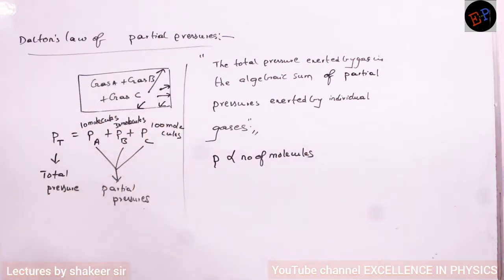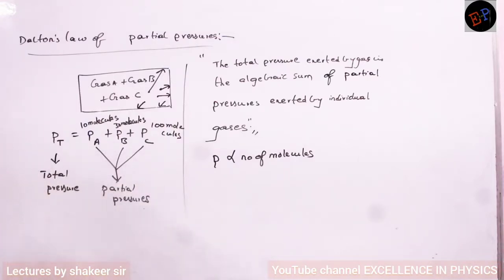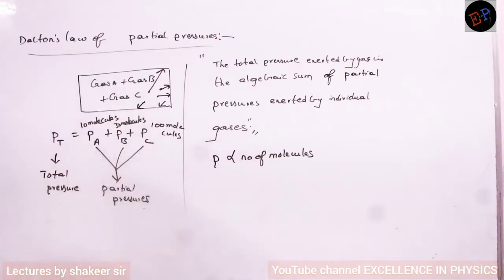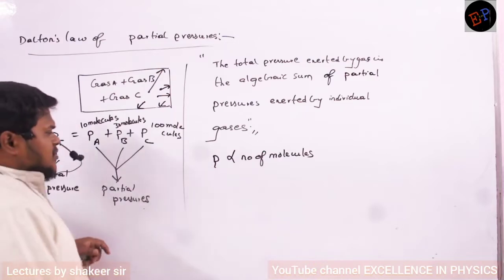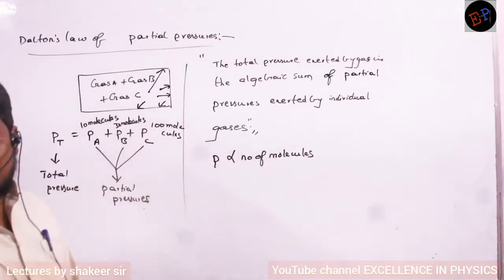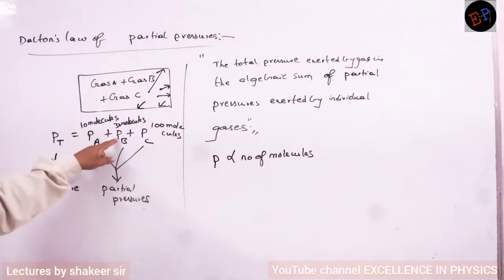Okay. So this is the most simplified model of understanding partial pressures. Clear? So pressure is directly proportional to the number of molecules. If the number of molecules increases, pressure also increases. And the number of molecules depends on moles of gas only. First gas is 10 moles, second gas is 30 moles, third gas is 100 moles.